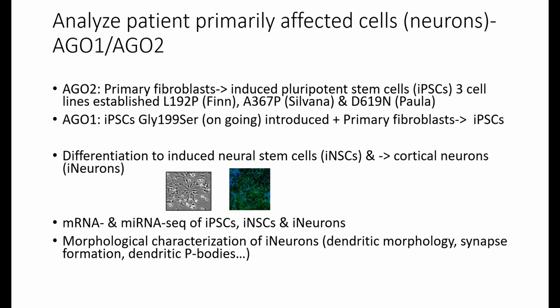We want to see when it happens. Are the changes happening already at the very beginning of embryogenesis? Are they happening a little bit later? Or are they happening when the neurons are already formed? We are also doing several characterizations of these neurons. Are they long enough? Are there any changes there? Can they work together? Because these neurons have to be in contact with each other through synapses. So is this synapse working?